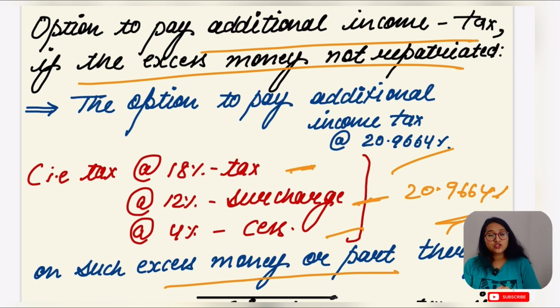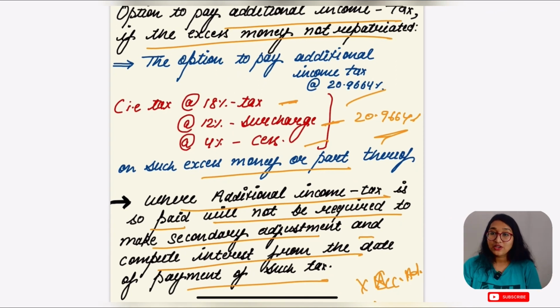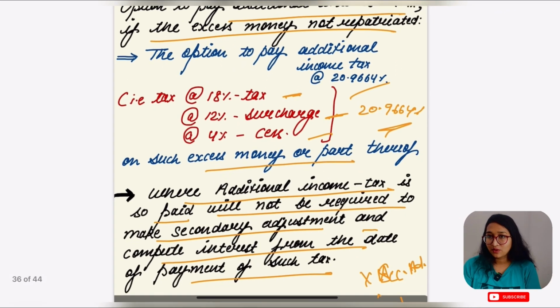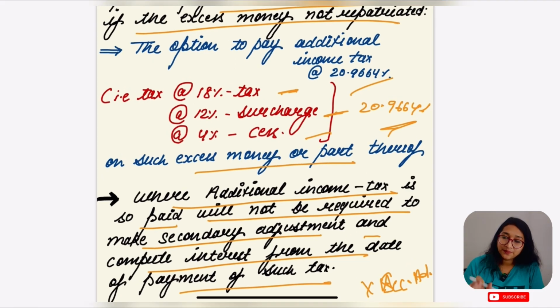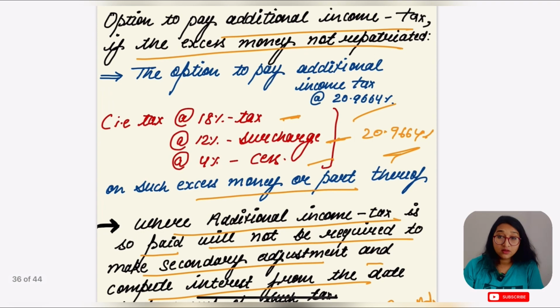In this case, once you pay this additional income tax, you need not go for secondary adjustment. You need not pay additional interest on such income. So you will be free. This was the section on primary adjustment and secondary adjustment.